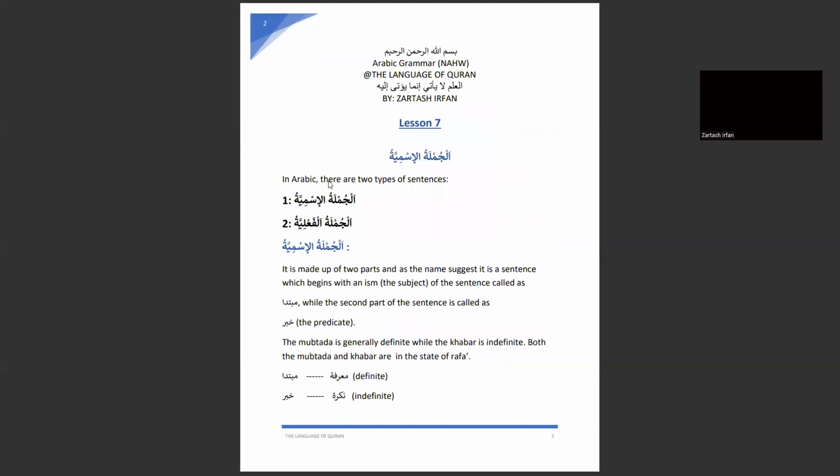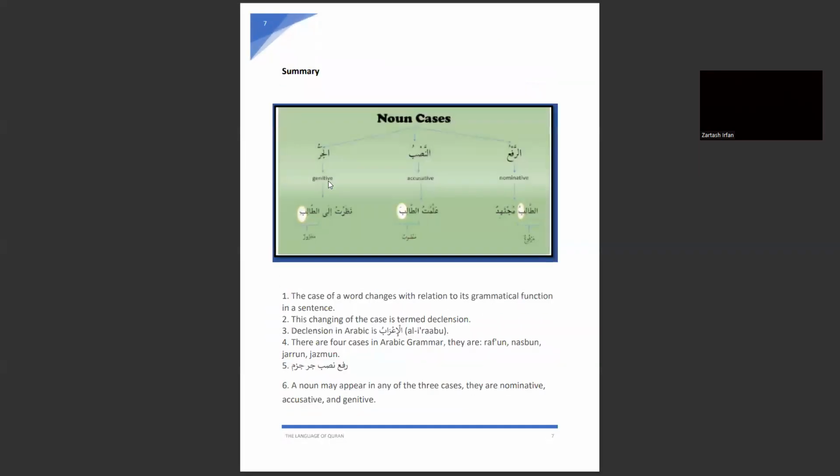Okay. So we learned about the three cases of the noun: the rafa, the nasab, and the jar. In English, we call them nominative, accusative, and genitive.